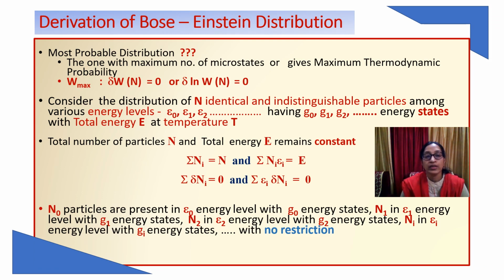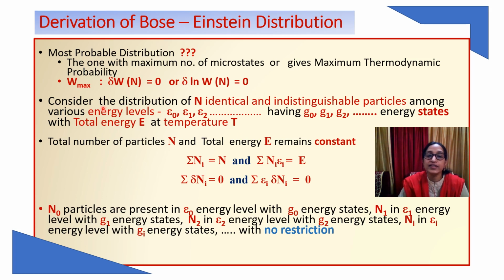Now we have seen that there were a number of microstates, and according to the principle of equal a priori probability, all the microstates are equally probable. So which will be the most probable distribution? We know that the one with the maximum number of microstates, or which gives the maximum thermodynamic probability, W max, is the most probable distribution. And for that the condition is del W or del log W should be equal to 0.